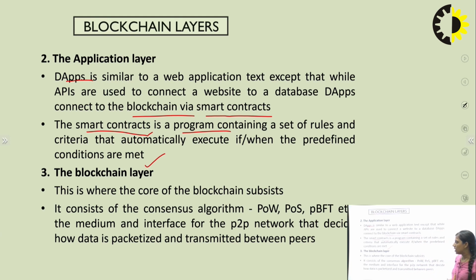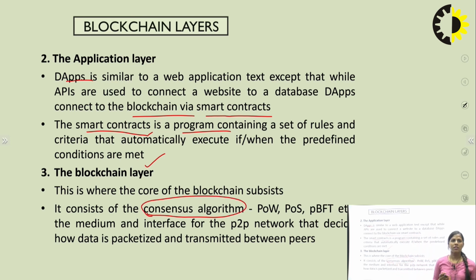The third one is the blockchain layer. This is where the core blockchain resides. Whatever the working of the blockchain is, it will work in the blockchain layer. It also consists of the consensus algorithm. This is the core of the blockchain.